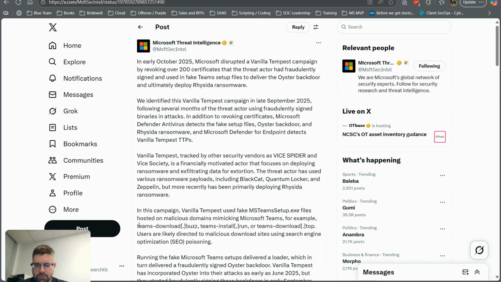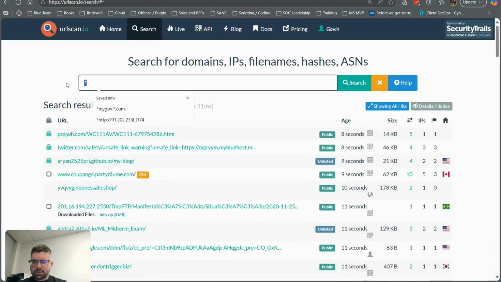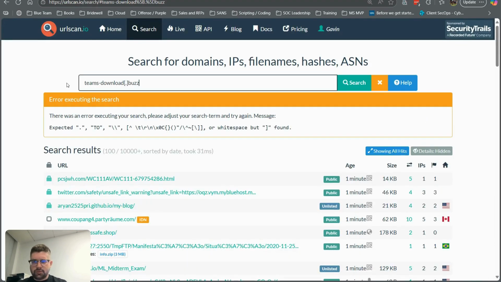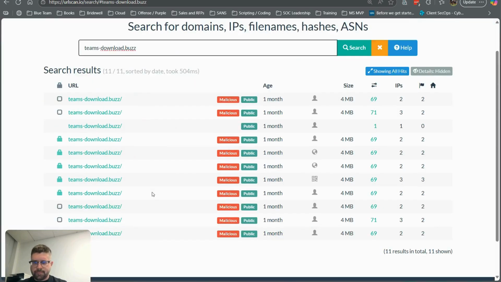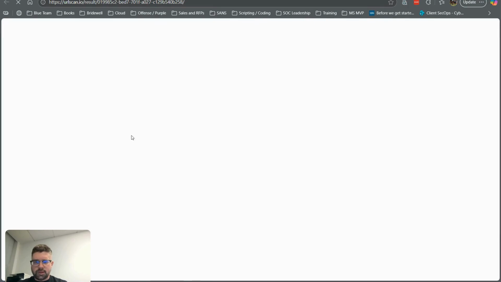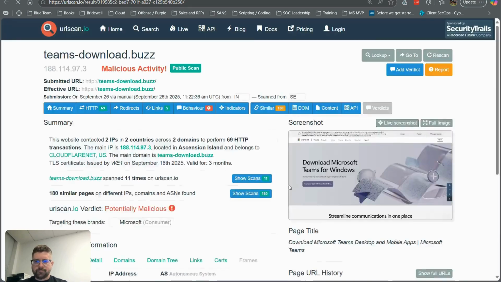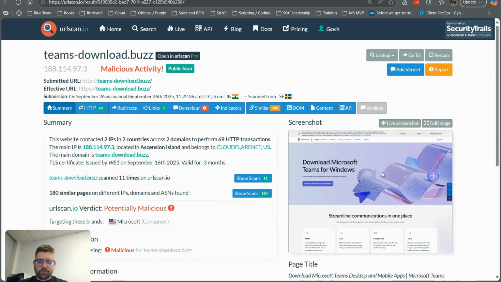As we can see here, we've got a domain to pivot off. And these patterns of domains are quite common these days in terms of mimicking software companies and their products. So if we paste this in here, it's not going to work because I haven't refanged it, but see, now this one has come up with some results. So let's open that in another tab and take a look at it. We can see it looks like quite a convincing Teams download page.